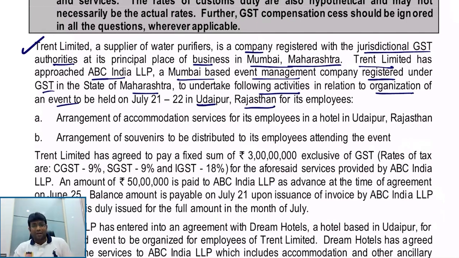Friends, I'm sure the moment you read this one paragraph, you should recollect the entire concept. That is concept number one: the supplier is in Maharashtra, the recipient also is in Maharashtra. And this supply is in relation to what, my dear friends? Organizing an event. And I'm sure we remember the concept of Section 12(7), which deals with